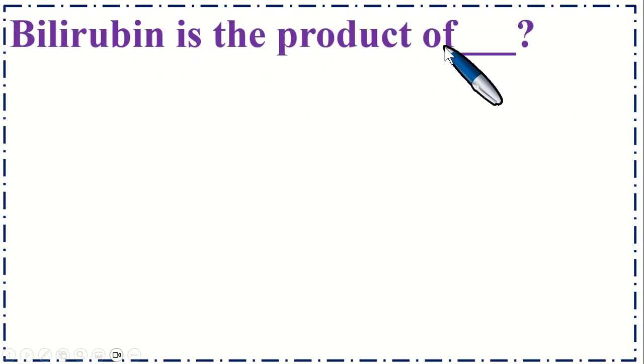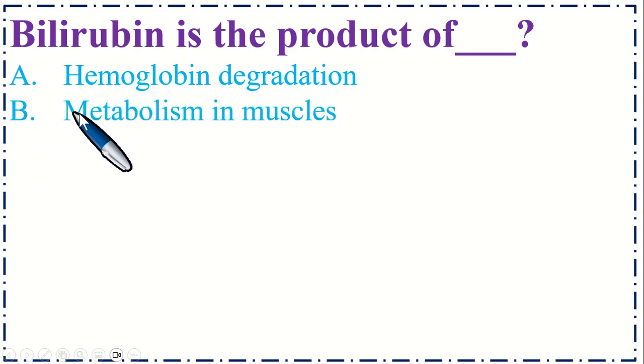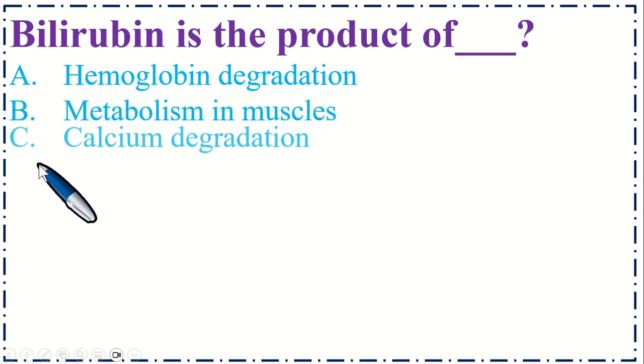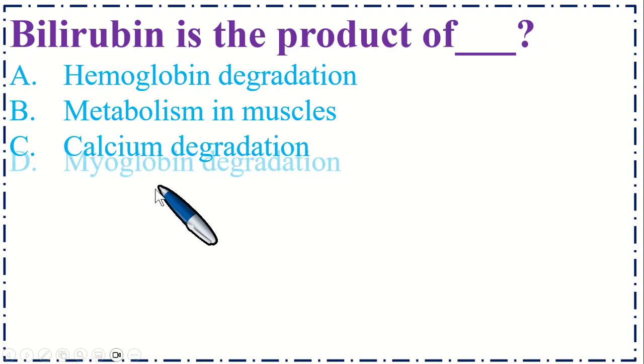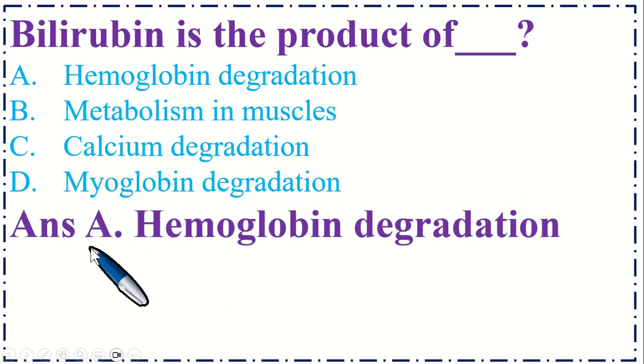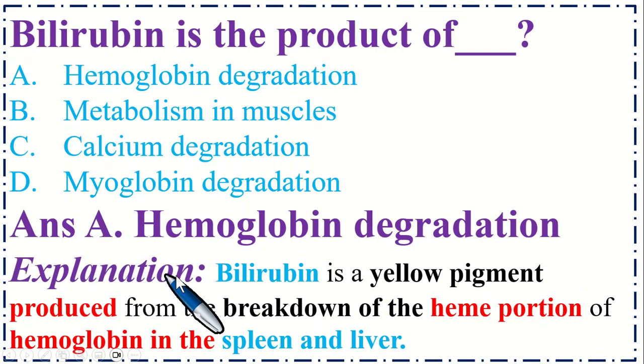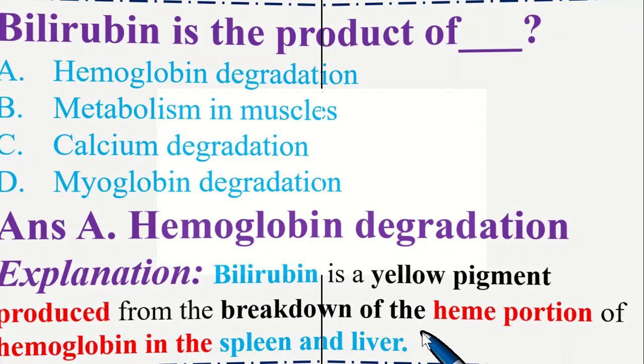Bilirubin is the product of dash. Option A hemoglobin degradation, B metabolism in muscles, C calcium degradation, and option D myoglobin degradation. So the correct option is A hemoglobin degradation. Explanation is bilirubin is a yellow pigment produced from the breakdown of the heme portion of hemoglobin in the spleen and liver.